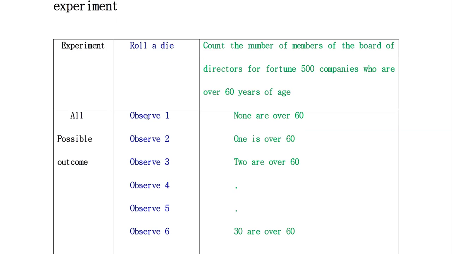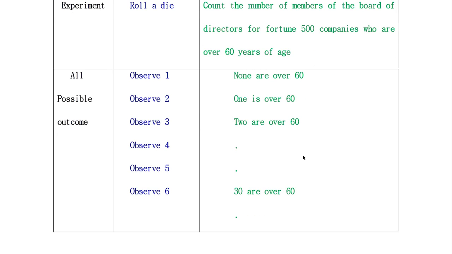In the die example, all possible outcomes, or observations, are 1, 2, 3, 4, 5, 6. If we roll a die we get any one answer of 1, 2, 3, 4, 5, 6. So any single result is an outcome. In the second experiment, maybe no director is over 60, or one is over 62, and so on; any number we obtain. This single result is the outcome.